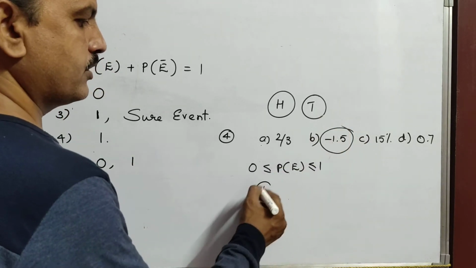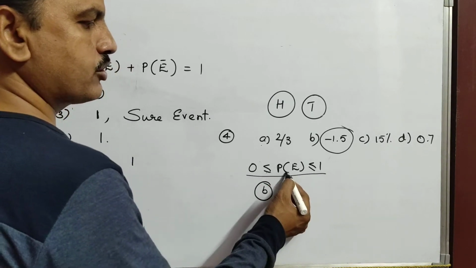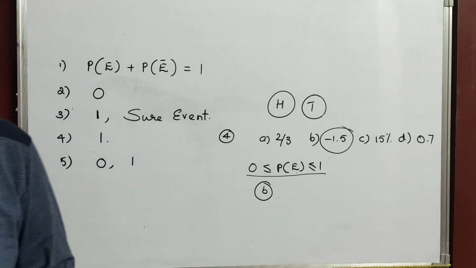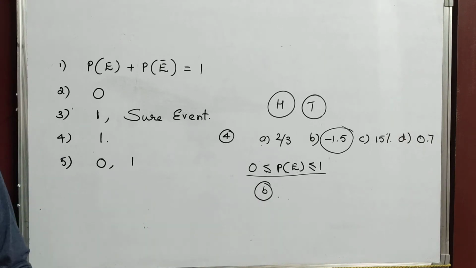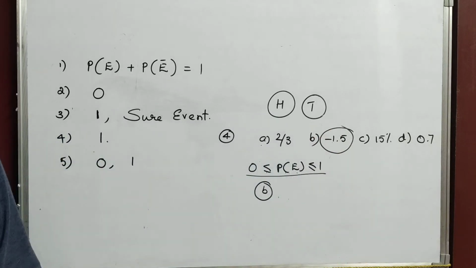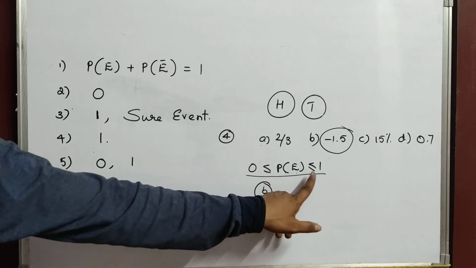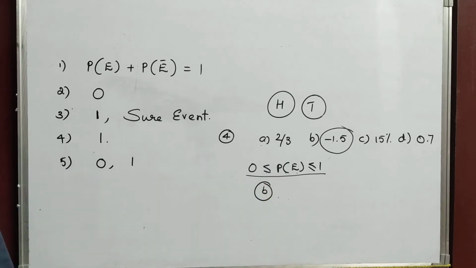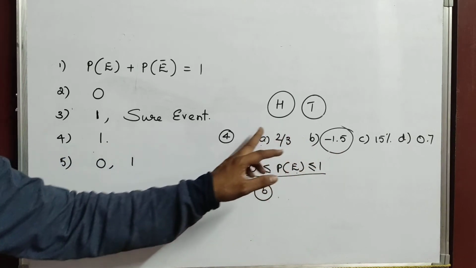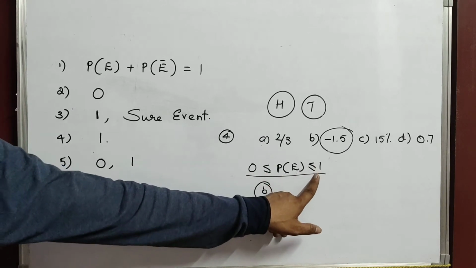So the answer is B. If they ask you the reason why, you have to write 0 is less than or equal to P of E, less than or equal to 1. Okay, children? You have to write that as the reason. How to write the answer? Minus 1.5 cannot be the probability of an event because 0 is less than or equal to P of E, less than or equal to 1.